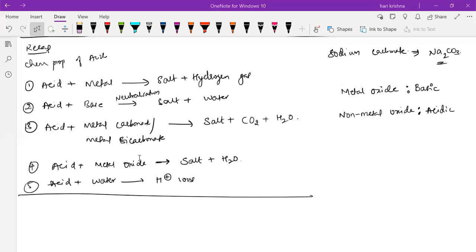Fine. So today your homework is to write the chemical properties of an acid and the bases with the formula and the two examples in one sheet. Clear? So where should we upload? You can upload in the assessment tab, assignment tab in the Wise app.